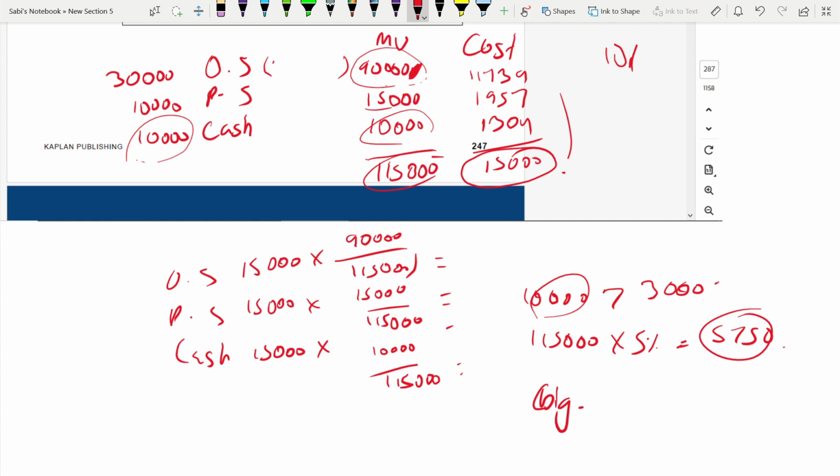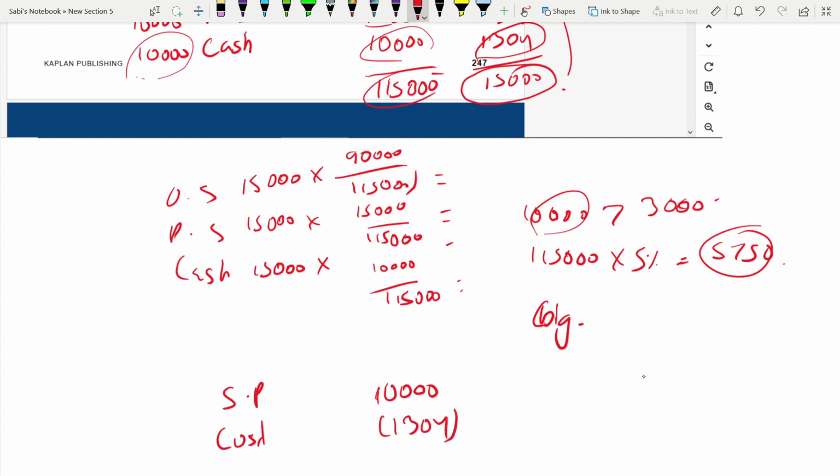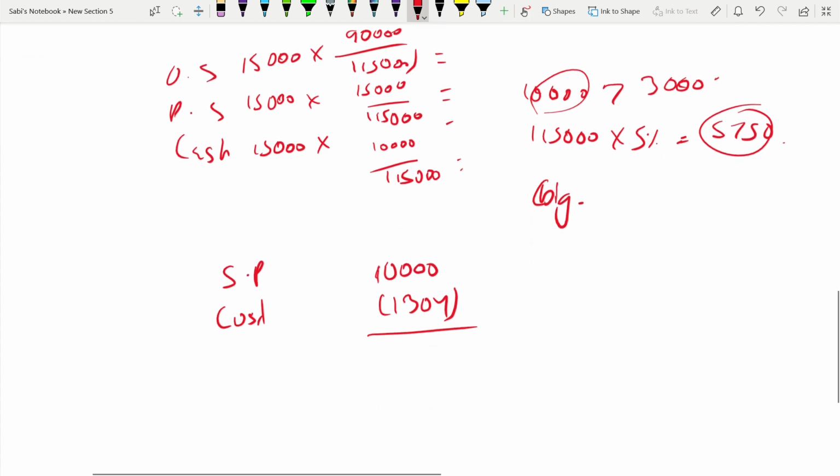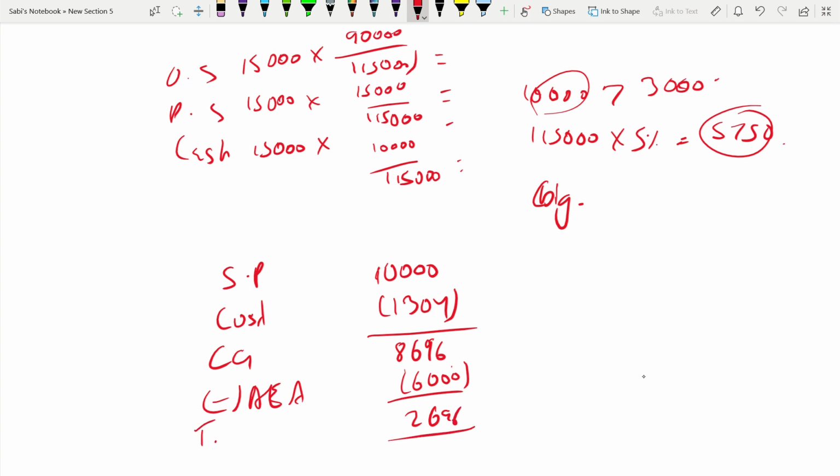It's a part disposal. What is the sale proceed? Only take sale proceed for cash, because cash is the only taxable gain. So 10,000, not the entire amount. Cost for cash, just now we got 1304. They asked for taxable gain. This is chargeable gain, 8696. Deduct annual exempt amount, 6,000. 2696. This is taxable gain, but they asked CGT. This would be taxed at 20%. And 539.